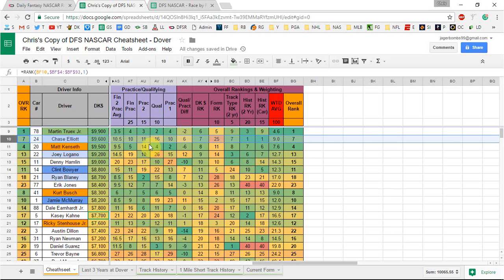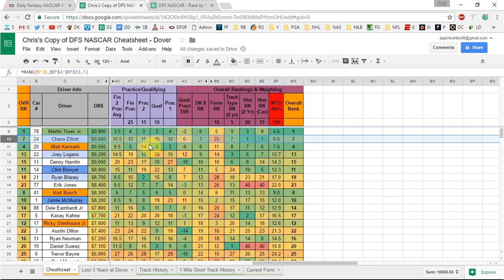Matt Kenseth shows up. Not totally convinced that he can get up there and finish inside the top 5, but he did show top 5 speed in final practice, so he's more of a GPP play for me. The Toyota showed a lot of speed this week, and he comes in the mid 9K range, so he kind of shows up there as well.